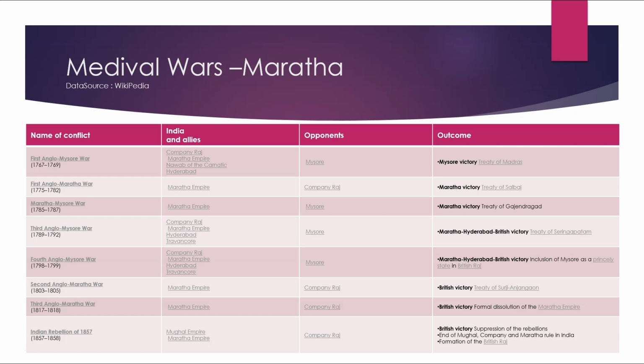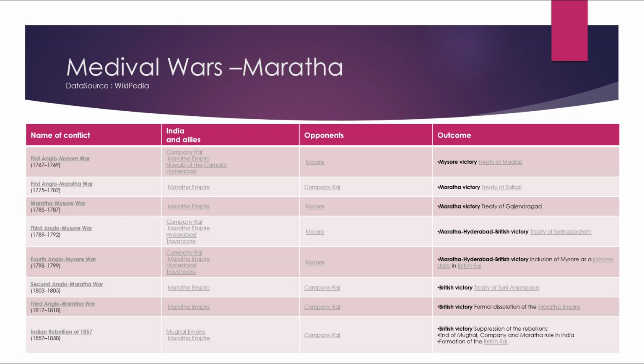Name of the conflict: Second Anglo-Maratha War. India and its allies: Maratha Empire. Opponents were Company Raj. Outcome was British victory, Treaty of Surji-Anjangaon. Third Anglo-Maratha War between Maratha Empire and Company Raj. Outcome was British victory, formal dissolution of the Maratha Empire.